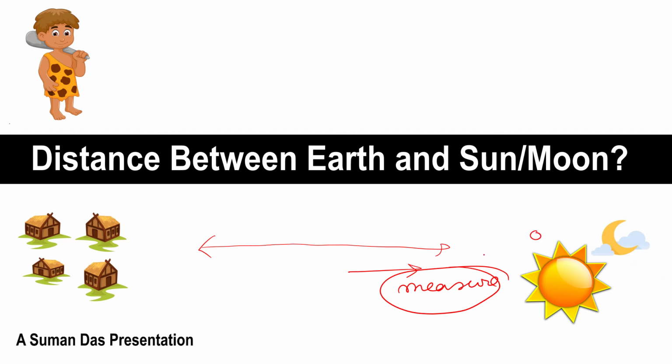There is a point we cannot reach. That is beyond the imagination of the boy.